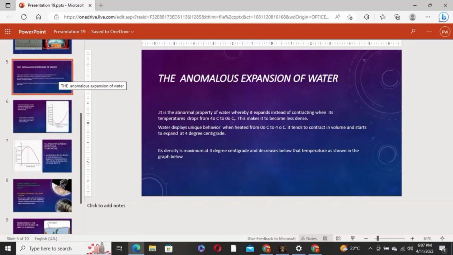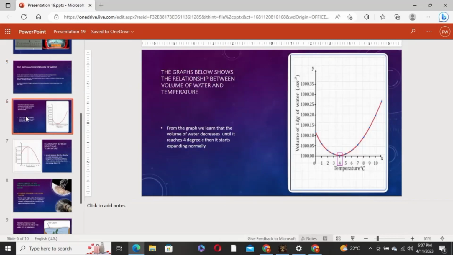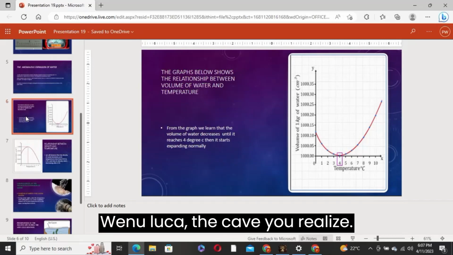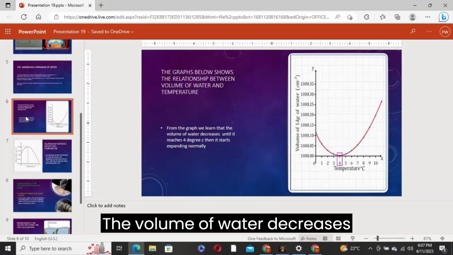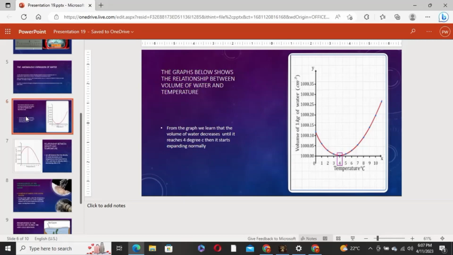Its density is maximum at 4 degrees and decreases below that temperature, as shown in the graphs below. The graphs below show the relationship between volume of water and temperature. When you look at the curve, you'll realize that the volume of water decreases as temperature rises between 0 degrees to 4 degrees. When it reaches 4 degrees Celsius, this is the point whereby the volume is at its minimum. Beyond this temperature, the volume starts expanding.